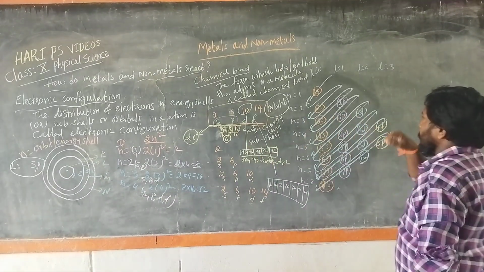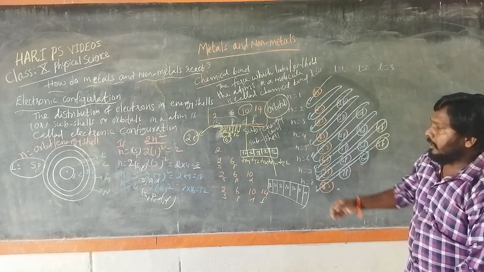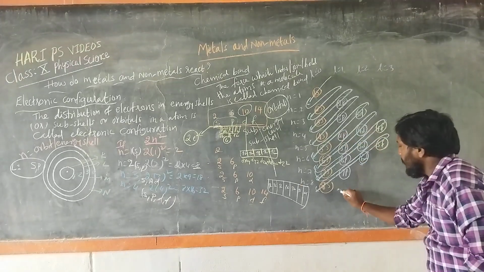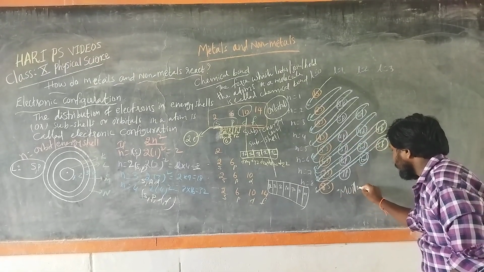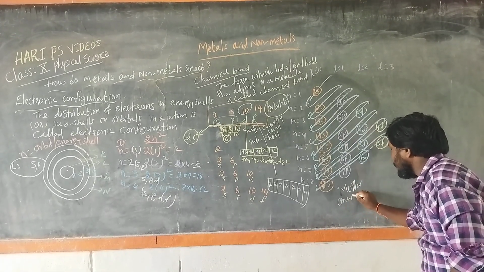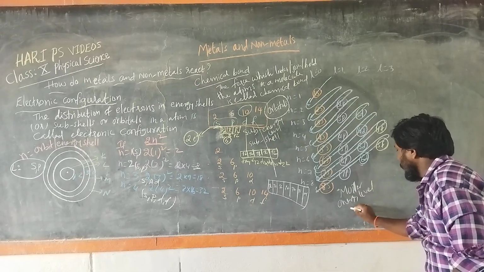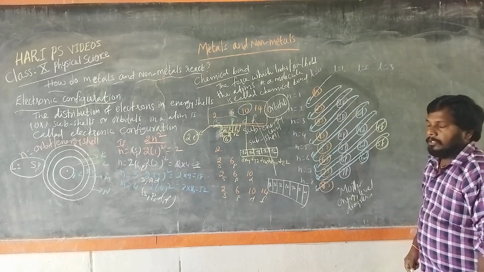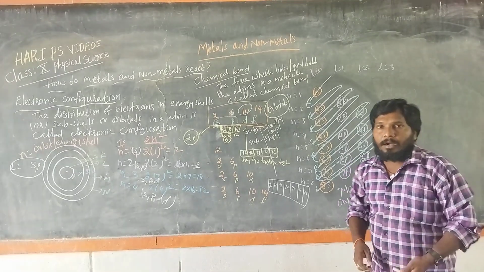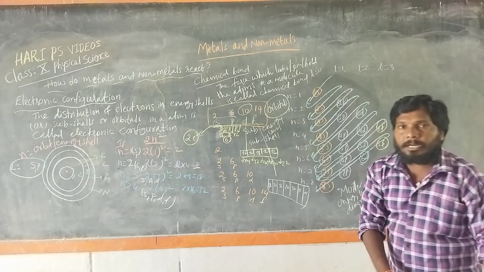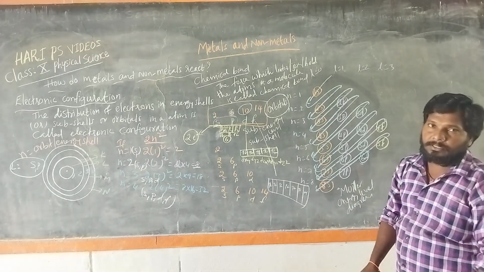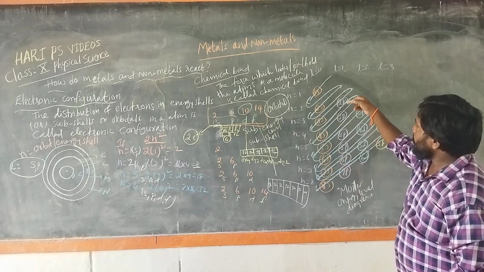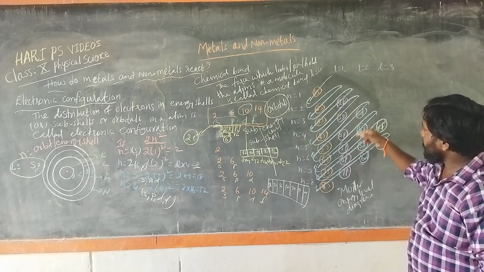Then coming to how these electrons are distributed in the orbitals S, P, D, F. This diagram is called the Moeller energy level diagram. Moeller arranged the orbitals based on their energies: 1s, 2s, 3s, 4s, 5s, 6s, 7s, 8s, then 2p, 3p, 4p, 5p, 6p, 7p, like that.